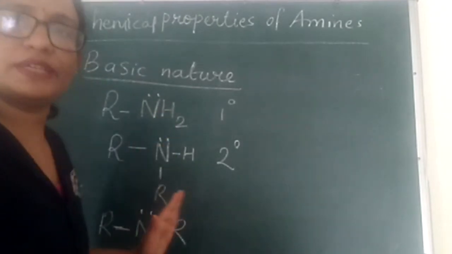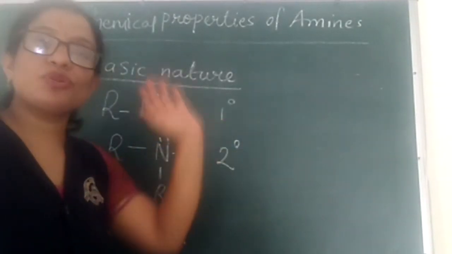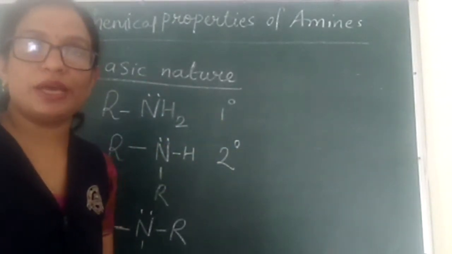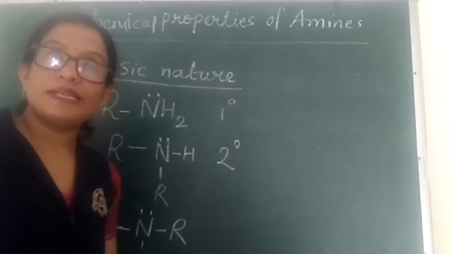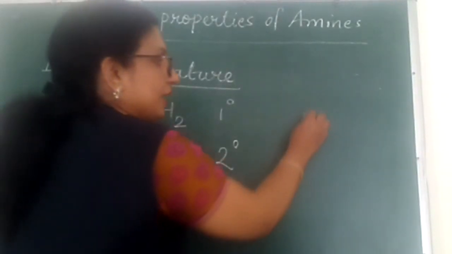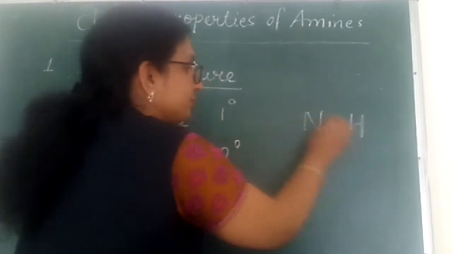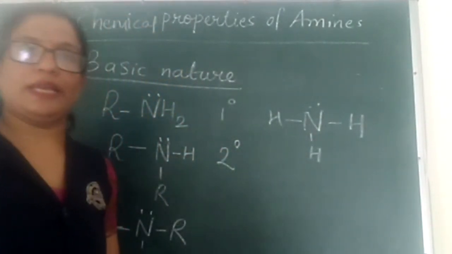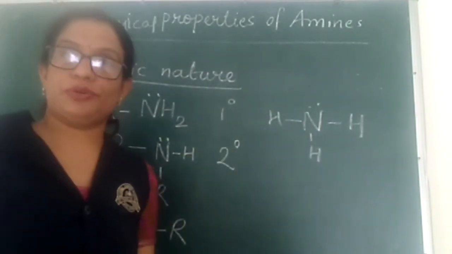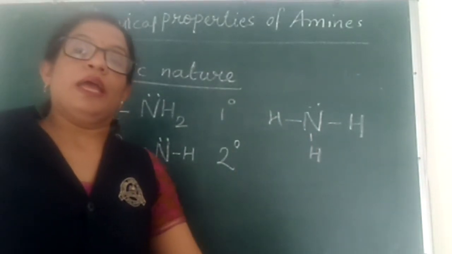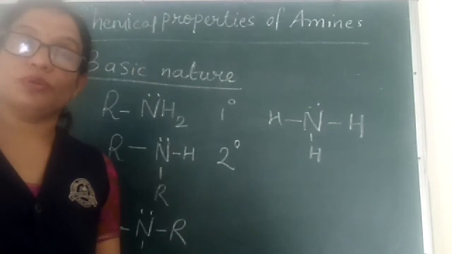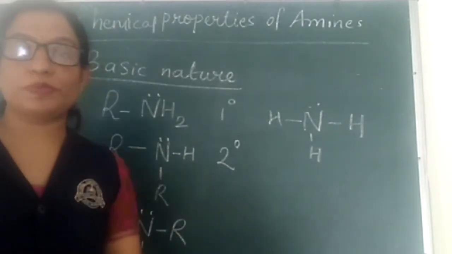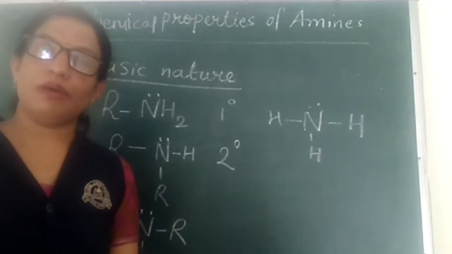Along with these three types of amines, I am also drawing the structure of ammonia here. What is ammonia? It is NH3. That is, in ammonia, there is no alkyl group attached with nitrogen. Now, what happens due to the presence of alkyl groups in various types of amines?